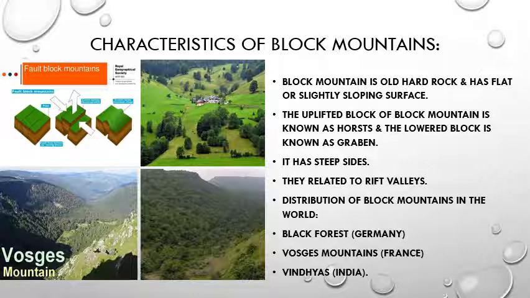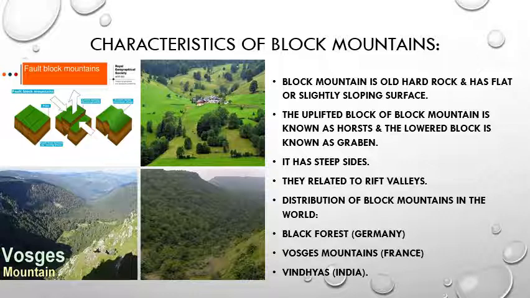Now let us see the distribution of block mountains in the world. First of all, the Black Forest in Germany. Black Forest is a densely forested mountainous zone. It is a block mountain and the source of the Danube River. Black Forest is situated in southwestern Germany. It is surrounded by Rhine Valley to the west and south. Lots of pine trees which are dark in color grow in the Black Forest region, due to which the region is known as Black Forest.